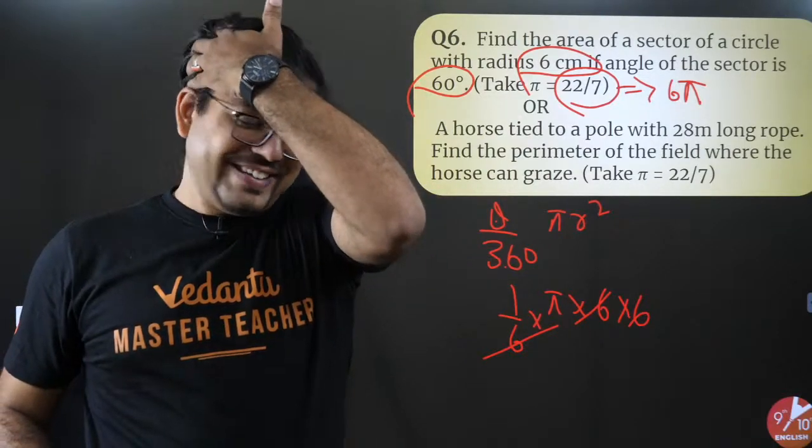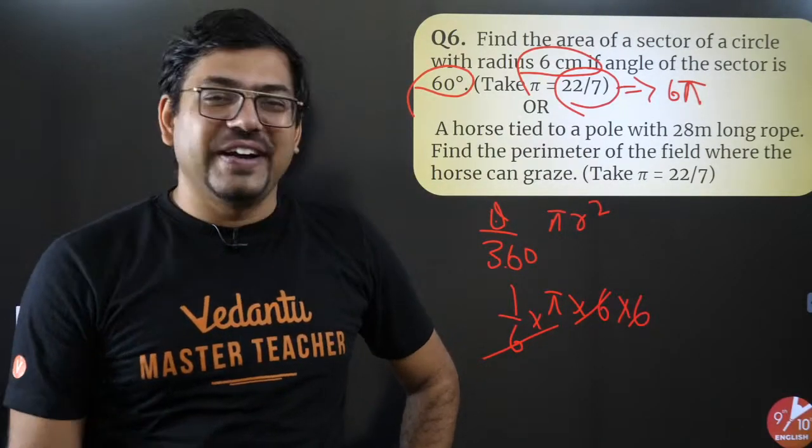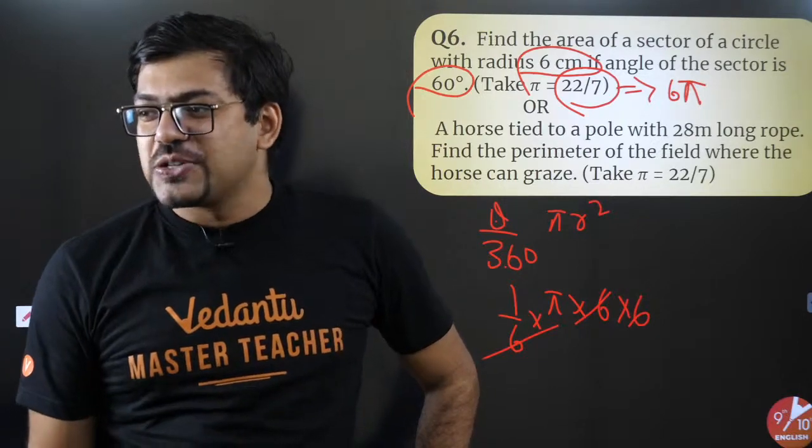Acha beta, R.D. Sharma. Sahi hai. Fine. So I hope you all understood that, isn't it? So 6 pi is the answer.